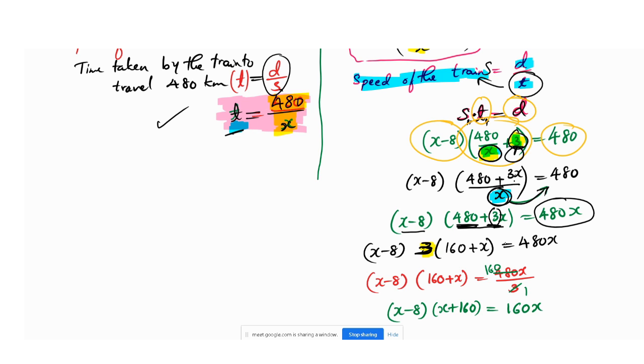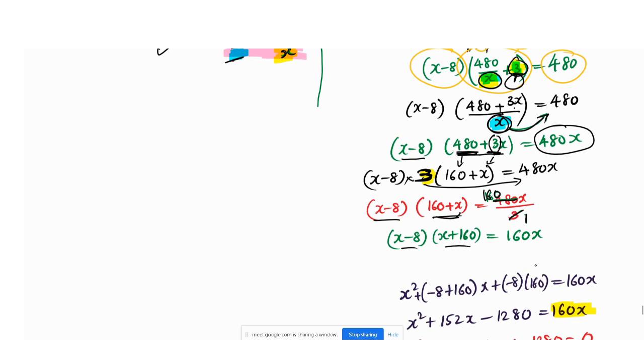If I take 3 common, it will remain 160 plus x. After that I shift the 3 to the right hand side, that is 480x divided by 3, which gives 160x. Later we take x minus 8 into 160 plus x, written as x minus 8 into x plus 160, equal to 160x after cancellation.